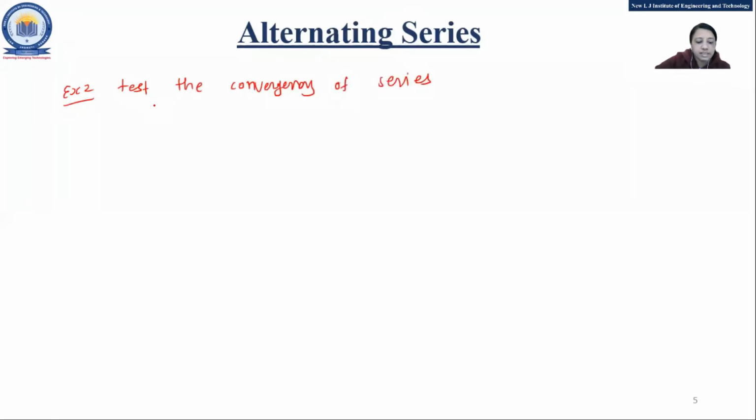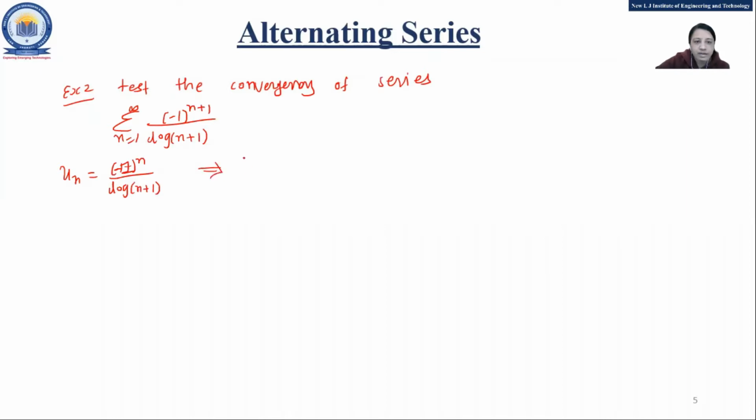The series is summation n equal to 1 to infinity of minus 1 raised to n plus 1 upon log n plus 1. Okay, so what should be the un? It is given already: minus 1 raised to n upon log n plus 1.